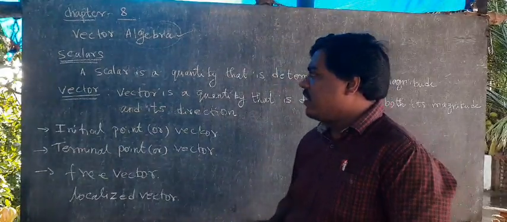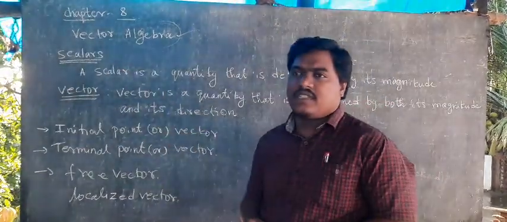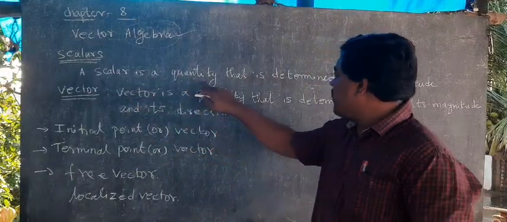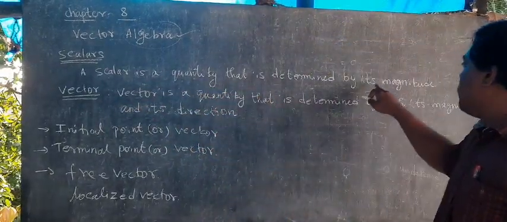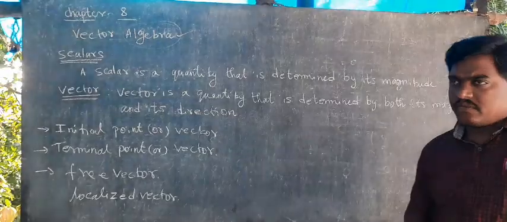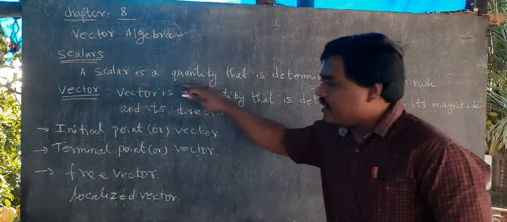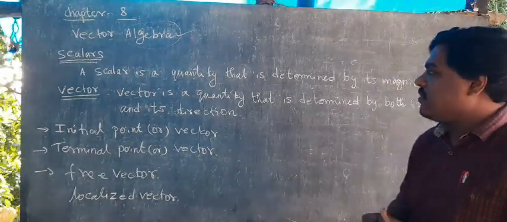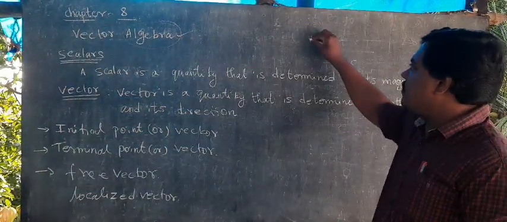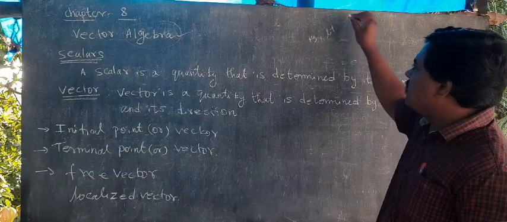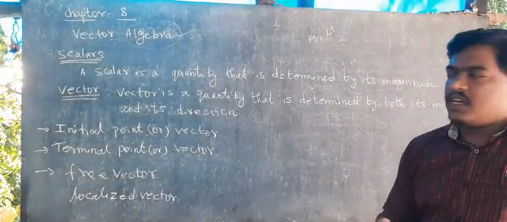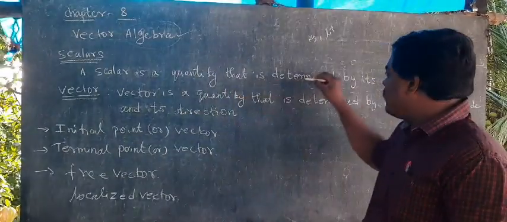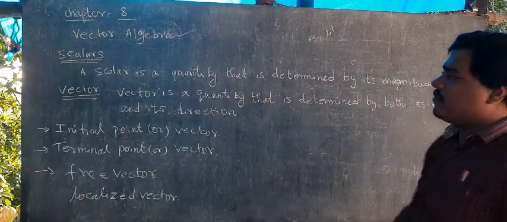So listen, here the first definition is scalars. A scalar is a quantity that is determined by its magnitude. A scalar is a quantity, so some volume or quantity we are having. For example, kilograms, liters, like that. What we measure is called a scalar value, right? A quantity that is determined by its magnitude, right?